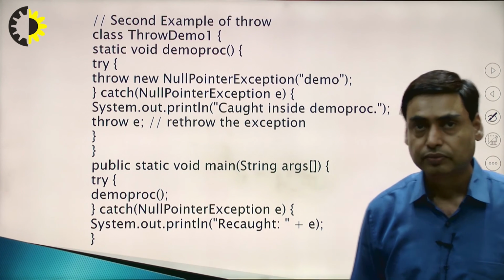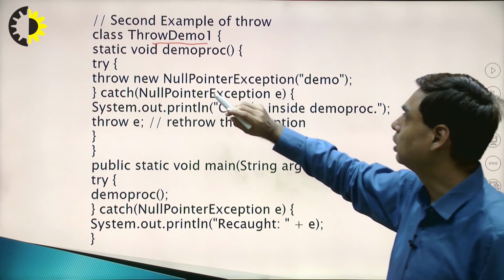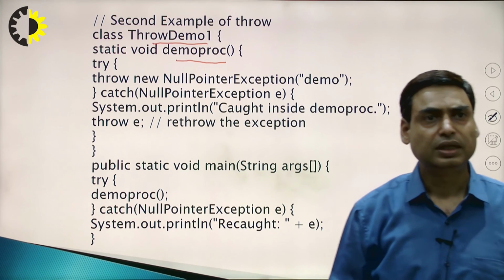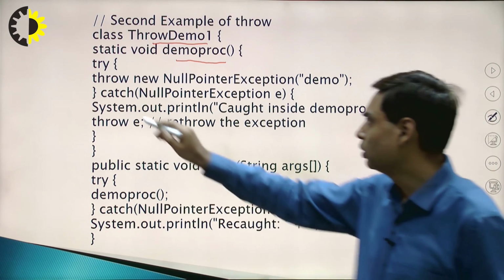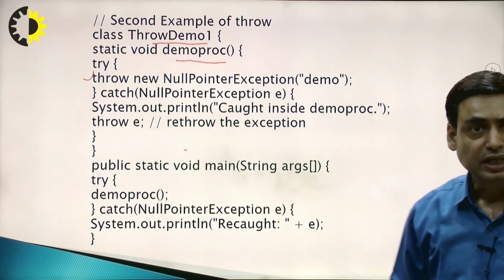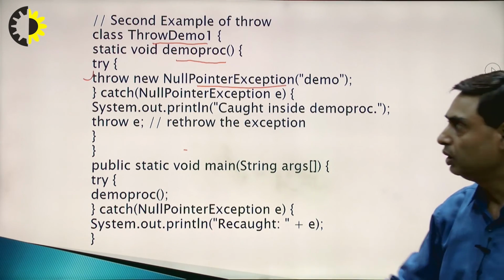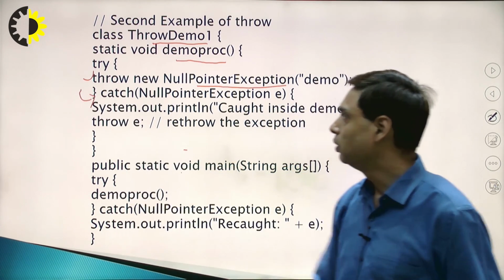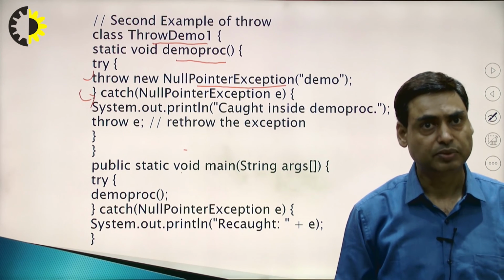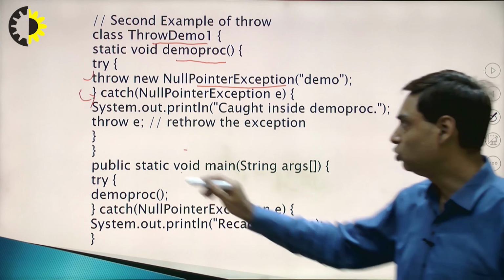Now, the second example. We have ThrowDemo1, with one class and one procedure defined, demoProcedure. We generate an exception explicitly with the help of the throw keyword, and the type of exception we generate is NullPointerException. So it will be caught here, and when it executes the catch instruction System.out.println, it will display caught inside demoProcedure, and then throw e. Again we rethrow this object.